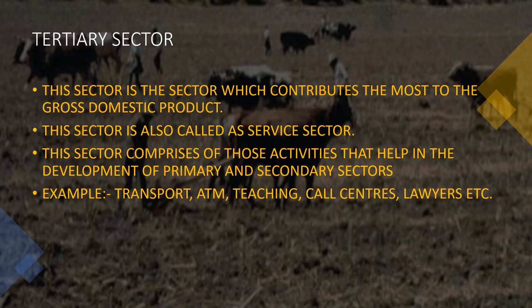Well, like each coin has two sides, the heads and the tails, similarly, each sector has a positive point and a drawback. Let us discuss one point each about the drawback of each sector. First, let's take up the primary sector. The primary sector, even though it generates a huge amount of employment, contributes less to the gross domestic product. And vice versa is for the secondary and the tertiary sector. The secondary sector and the tertiary sector contribute more to the GDP of the country, which is the gross domestic product, but generate less amount of employment.